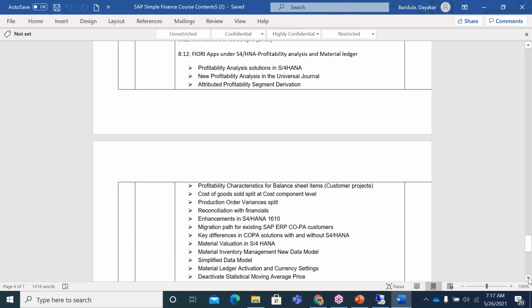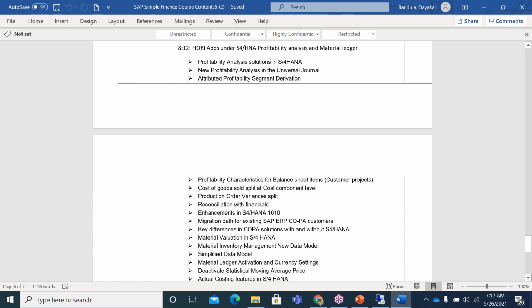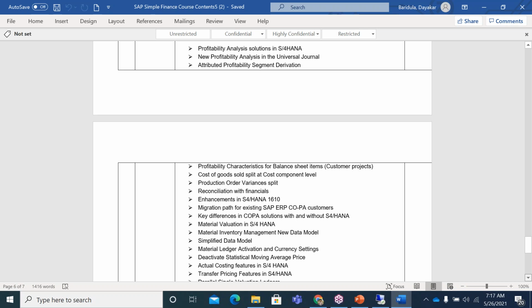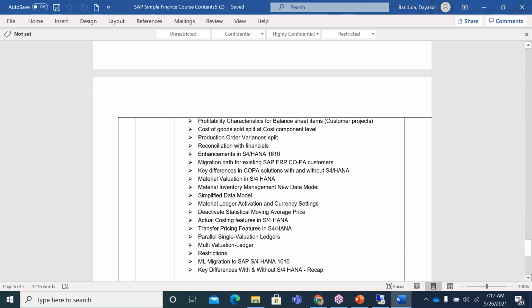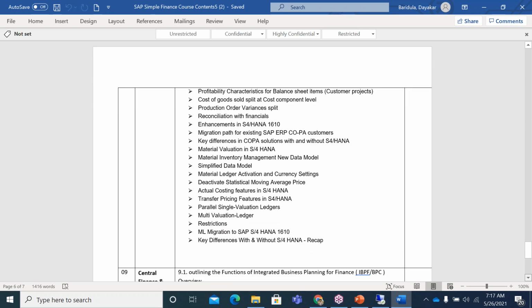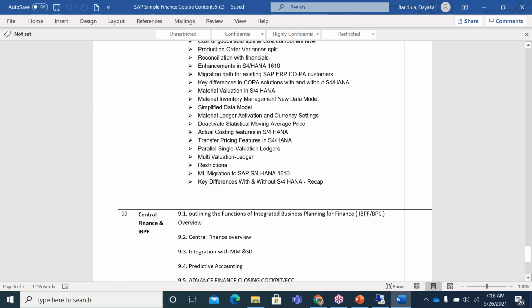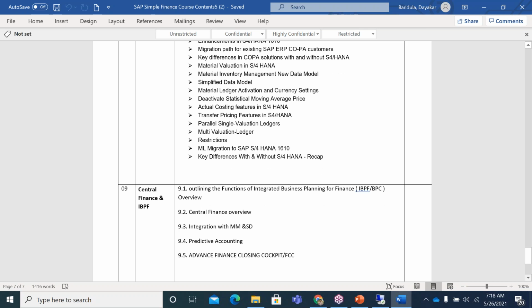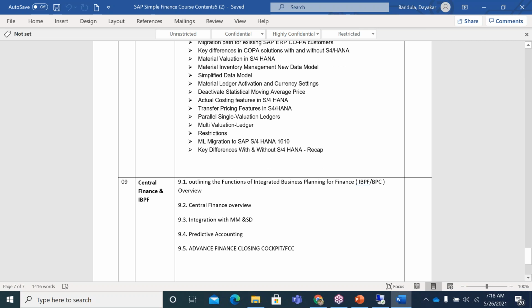Then in the CO, so this is the controlling module, we are going to cover the COPA. In the COPA, we will have the profitability analysis solution in S/4HANA, the new profitability analysis in the universal journal, attributed profitability segment derivation and profitability characteristics for the balance sheet items, and COGS split, production variances split, reconciliation with the financial, given on the various versions, and migration path for the SAP ERP COPA customers, and key differences in COPA and solution with and without S/4HANA.